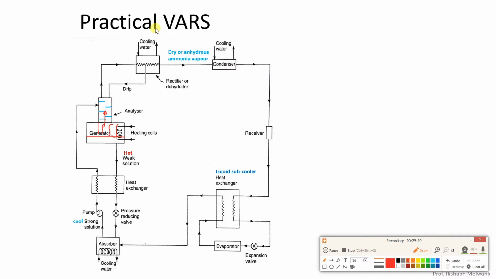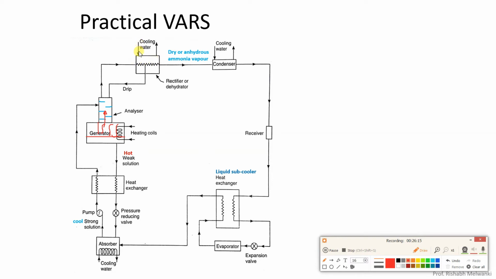Now next we will see the rectifier or dehydrator. Suppose at the top of the analyzer, at the exit of the ammonia, we have 99% ammonia, for example, and 1% still water vapor. So water vapor and ammonia will enter the rectifier or dehydrator. In the rectifier or dehydrator, again a cooling arrangement is provided.